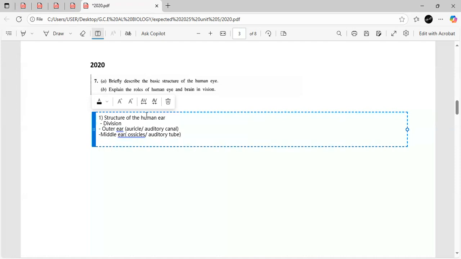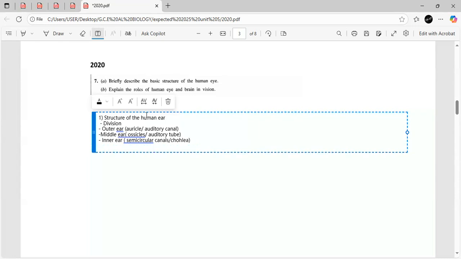So again, in the inner ear, we have to talk about all its structures. So the inner ear contains semicircular canals and cochlea. So this is just a guide about all the structures you have to talk about. Then yeah, that's it there. So you have to talk about all these things.